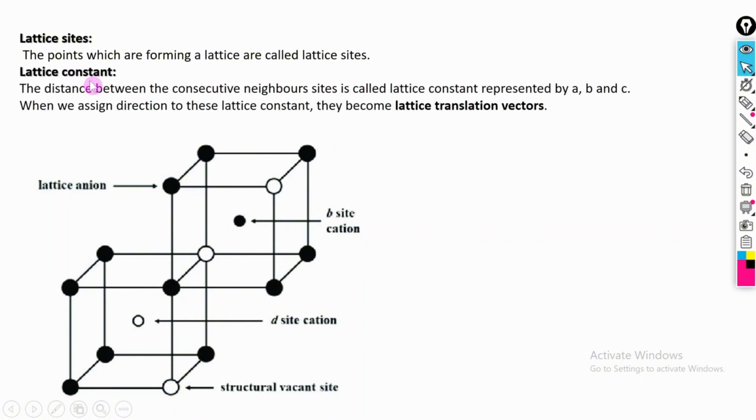Now, what is the lattice constant? The distance between consecutive neighboring sites is called the lattice constant. Here the distance between this lattice site and this lattice site is the lattice constant, and it is represented by a, b, and c: a for the x-axis, b for the y-axis, and c for the z-axis. When we assign direction to these lattice constants, they become lattice translational vectors.